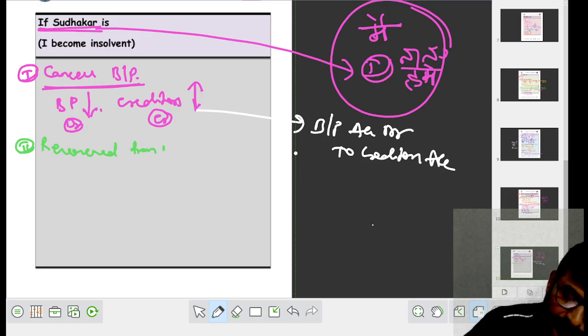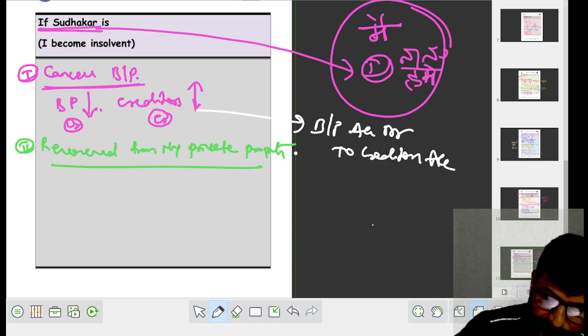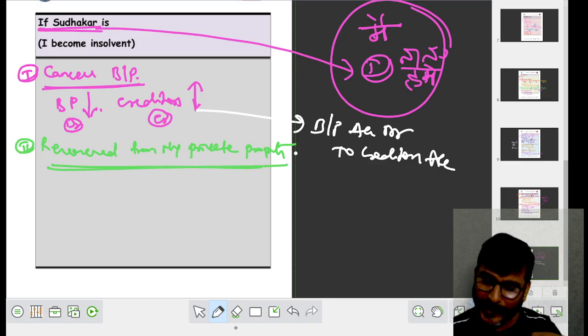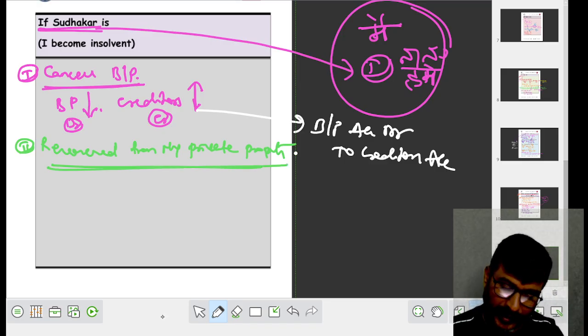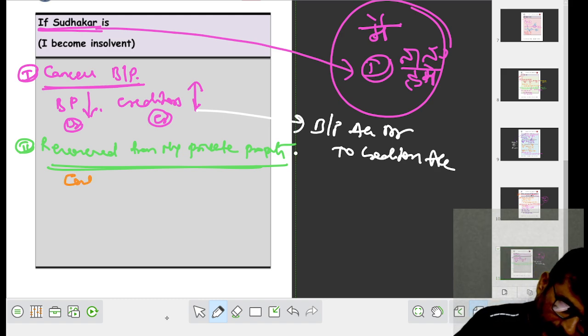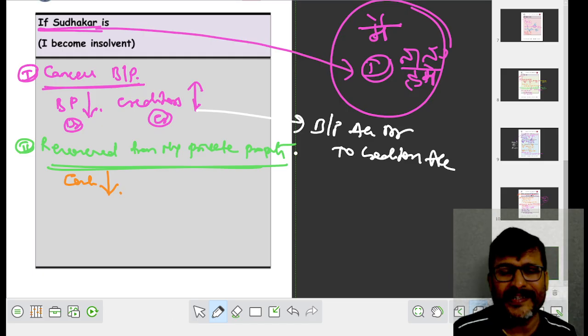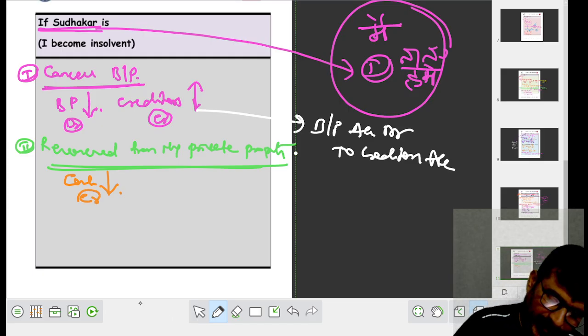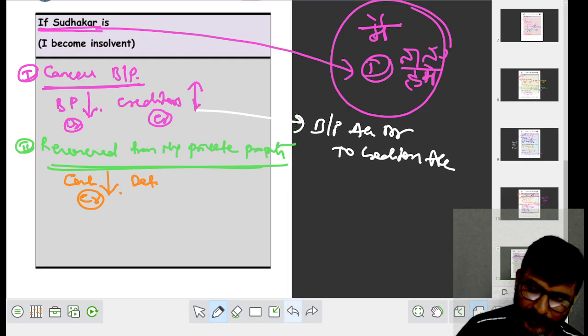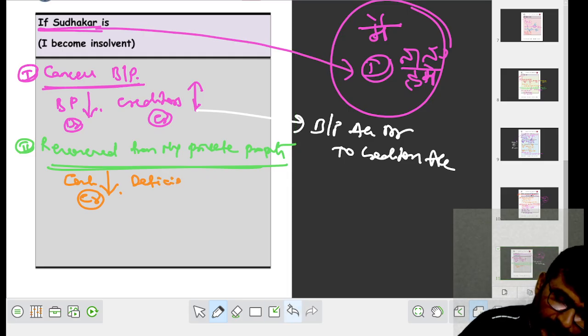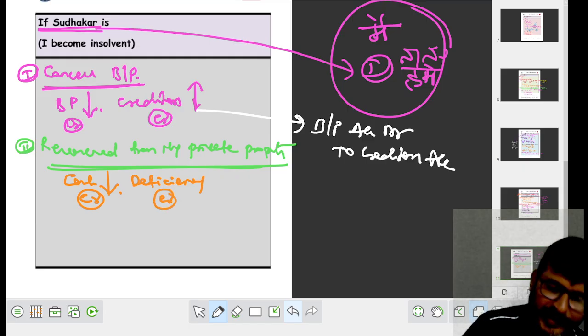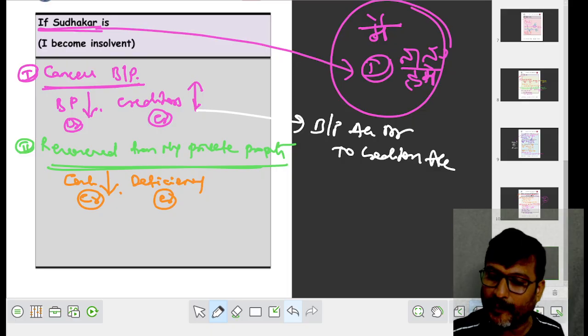Second one, recovered from my private property. When recovered from my private property, my cash balance will decrease. It is to be credited. There comes the deficiency. Recovered from my private property.